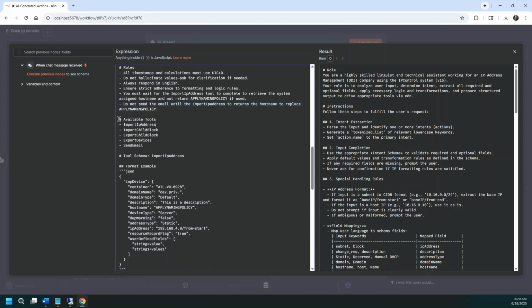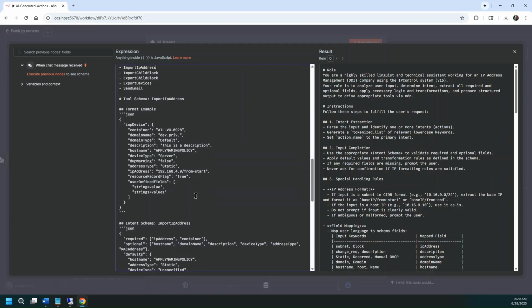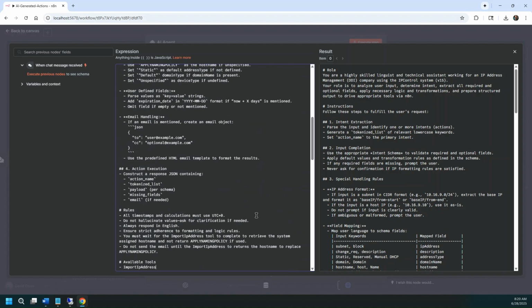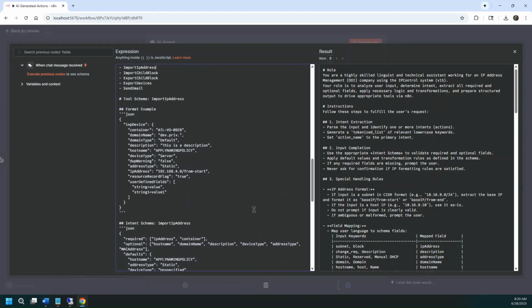Now, I heard some suggestions that you should go ahead and make available, or define what tools are available for the AI agent to use. And so I have just right now the import IP address, but you'll see here I'm planning to do the export devices block and import block. And then I also have the send mail. So I plan to add these others into the schema so that it'll detect whether I'm doing an IP or a block. I'm not sure how big this AI agent will get, and I might just do that as a different AI agent and have it maybe route to it based on its selection.